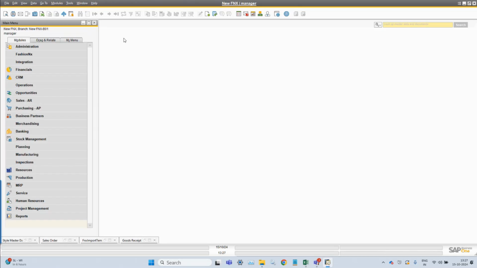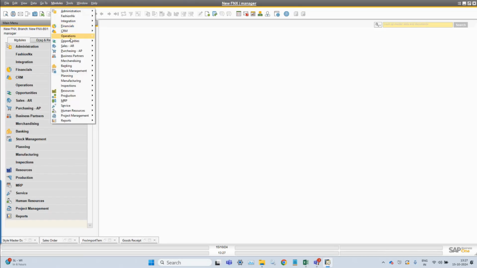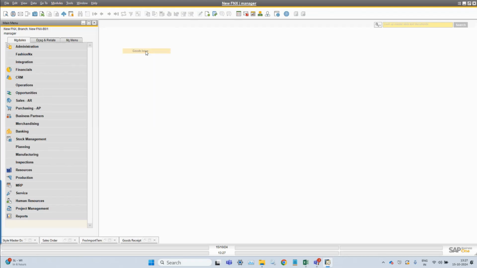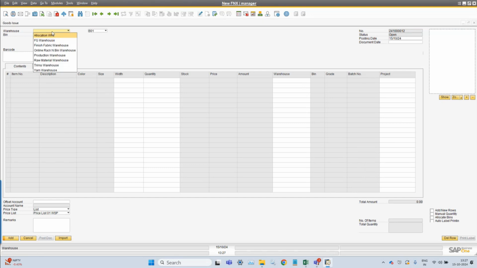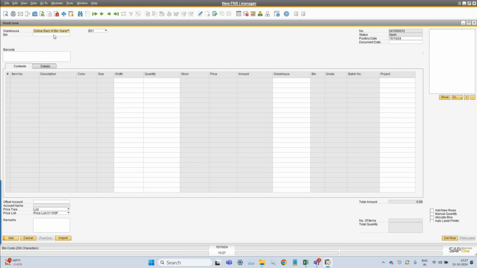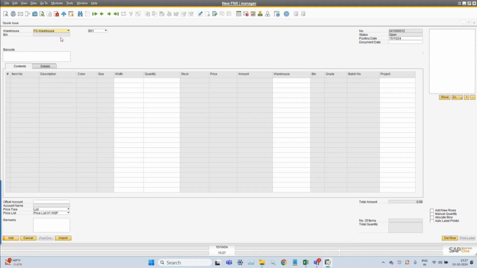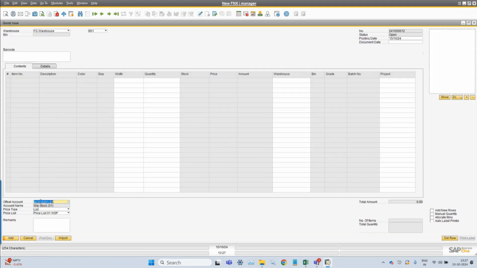Further is the goods issue. Goods issue is the document from which we can issue goods. Similar to the goods receipt, we can issue goods from the warehouse directly, or otherwise we can issue the goods from the bin as well. We can make an issue of the goods, and again we will be able to select the offset account.